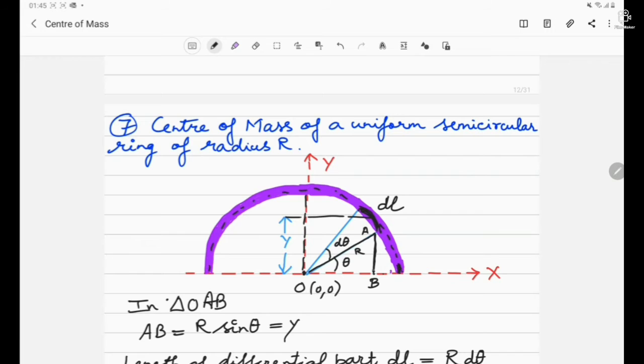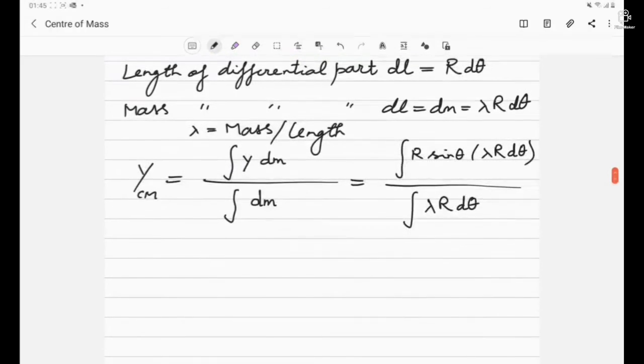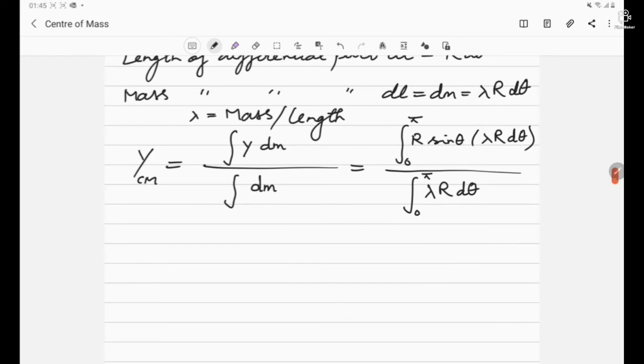When the differential part is at this part, we can say the theta value was approximately 0 degree, and when finally the differential part dl will be at this side, we can say that the angle theta will be pi. It means that theta changes from 0 degree to pi. So the limits are like this: 0 to pi. Now let's integrate it and bring the constant outside.